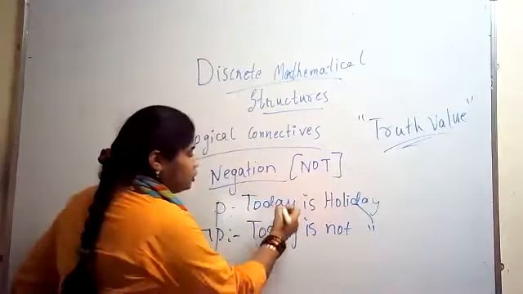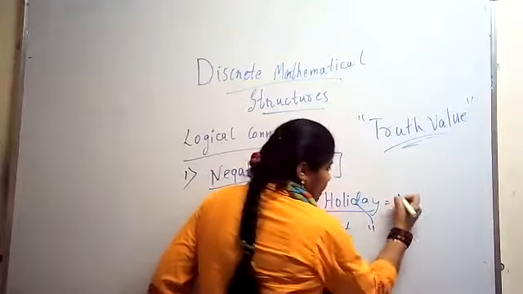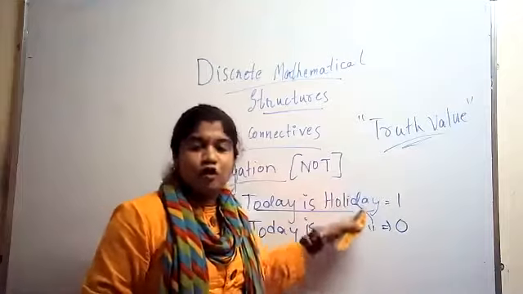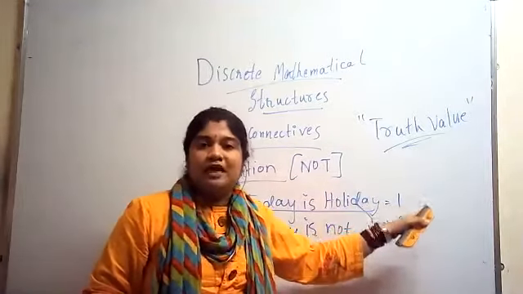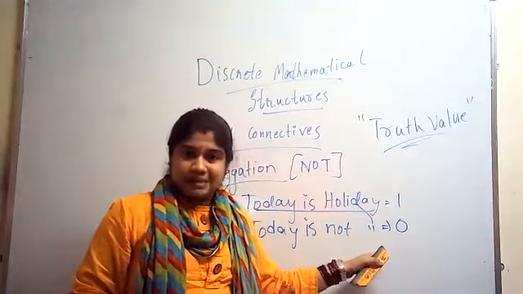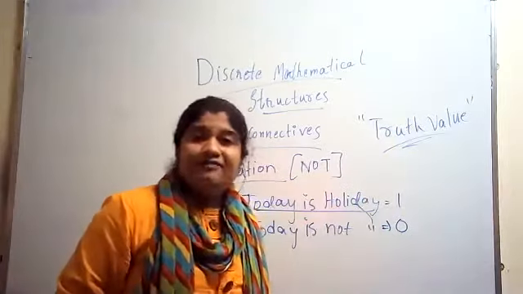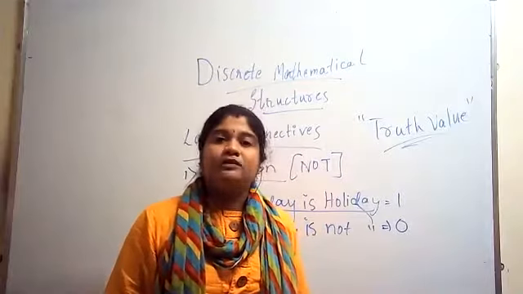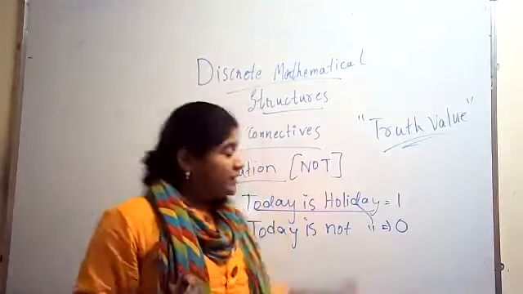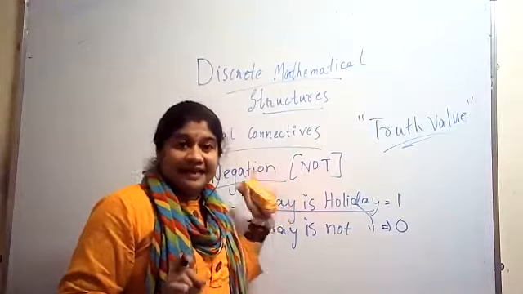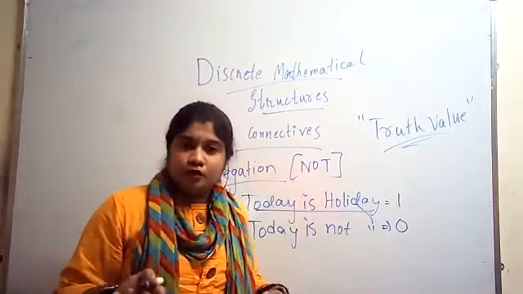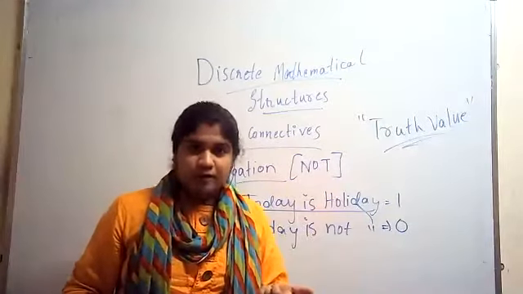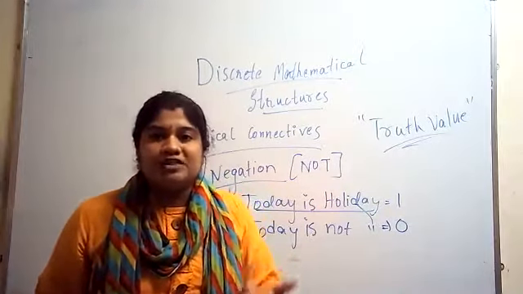For example, the truth value of this is 1 and this is 0. If the statement 'today is holiday' is true, its value will be 1, and otherwise the value is 0. So here, truth value plays a very important role. This is what we studied in the previous class. Today, we are going to study a few more logical connectors.